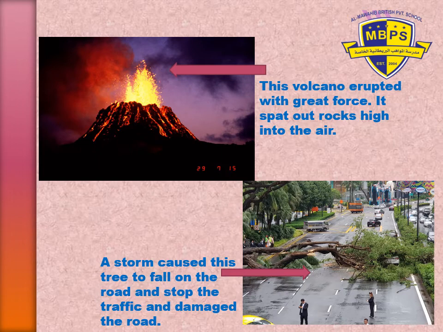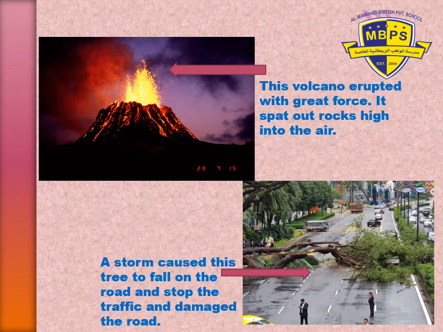As I told you before, on the slide, some forces are by nature. They are earthquakes, storms, and volcanoes. As you can see in the picture, the volcano. This volcano erupted with a great force. It spat out rocks high into the air. As you can see, where the arrow is, these are the volcanoes. When they erupt with a great force, they spit rocks high into the air. You can see it is yellow, like fire.